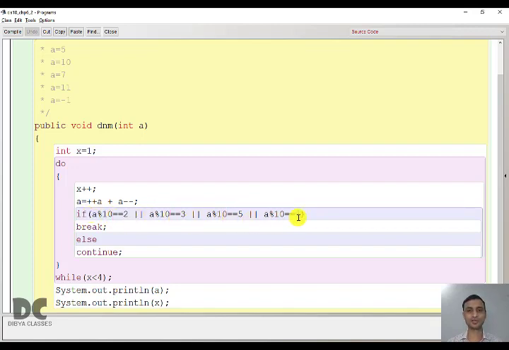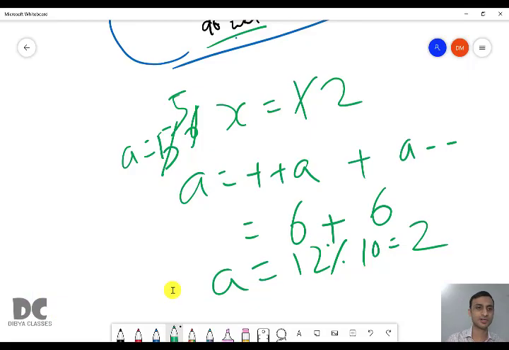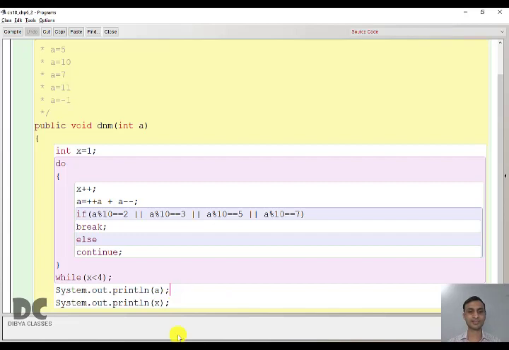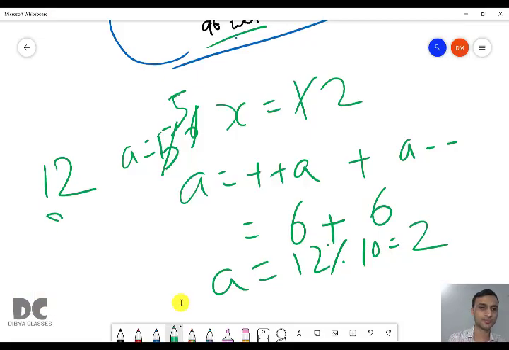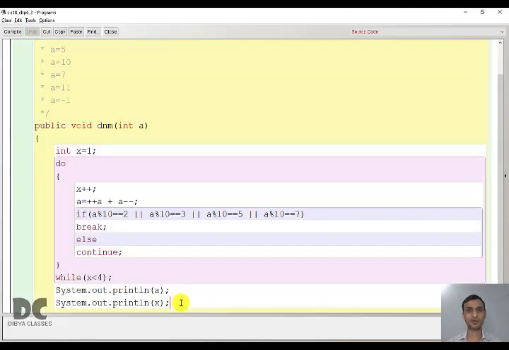True, false, false, false. It is OR, so even if one is true, the whole thing is true. Since this is true, we'll go to the true block. This is if else. If it is true, we'll go to the true block. If it is false, we have to go to the else block. But this time it is true, so break will be executed. And once break is executed, you have to come out of the loop. You will print the value of A, that is 12, and X, which is 2. The answer is 12 and 2 for bit number 1.